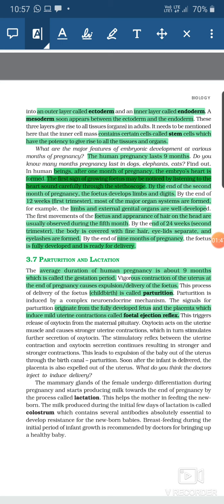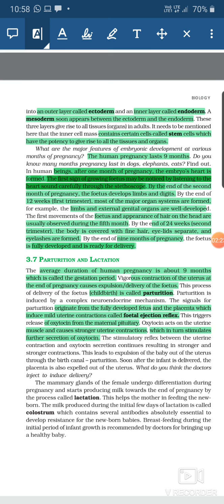So when this fetal ejection reflex is originated, it triggers the release of a hormone called oxytocin from the maternal pituitary. So the pituitary gland, which is present at the base of the brain, starts releasing the hormone oxytocin due to the fetal ejection reflex. This oxytocin will act on the uterus muscles, and it will cause stronger contractions, and these stronger contractions will stimulate the further secretion of more oxytocin.